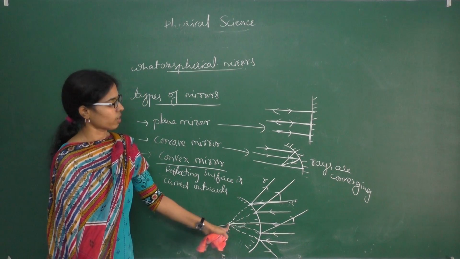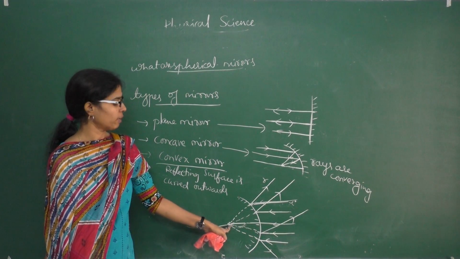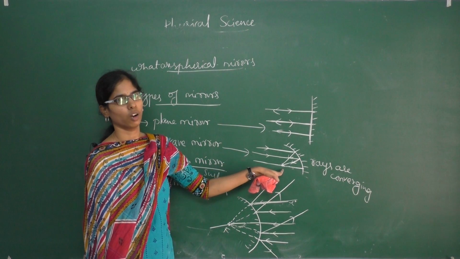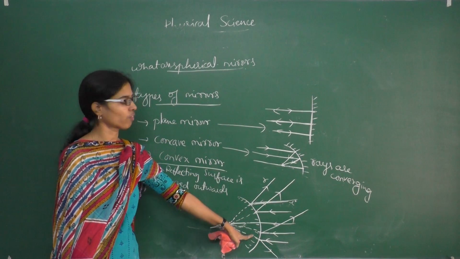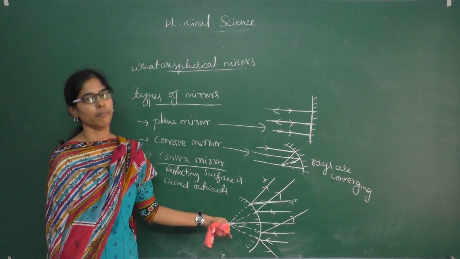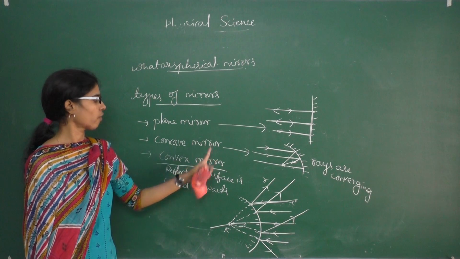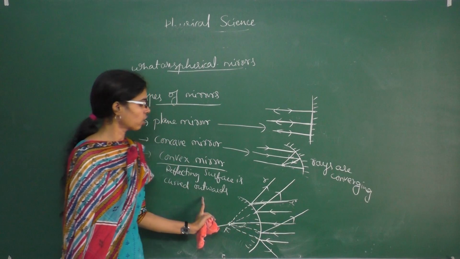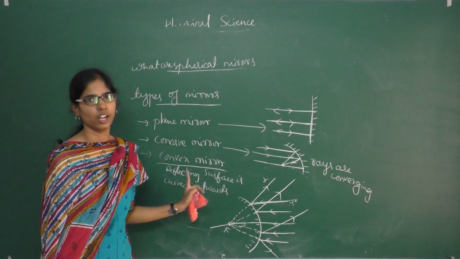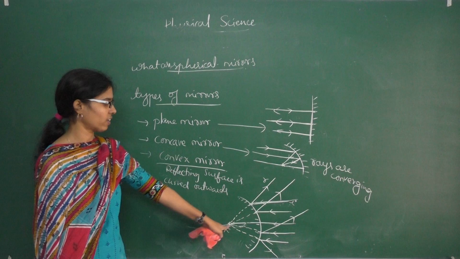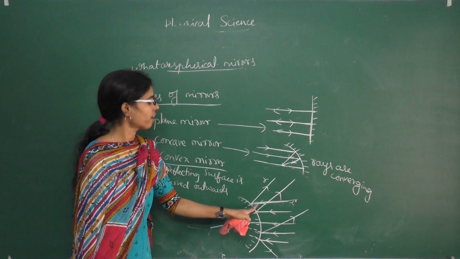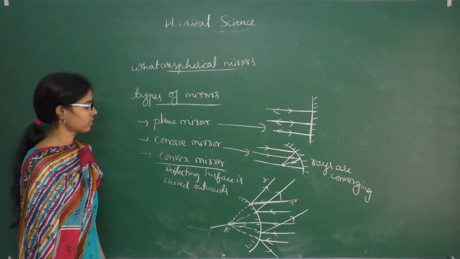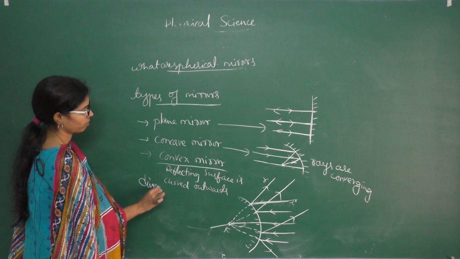In a concave mirror we observe the focus in front of the mirror, but in a convex mirror, the focus is found behind the mirror. That is the difference between convex and concave. A concave mirror is a convergent mirror, and a convex mirror is a divergent mirror. Divergent means the reflected rays move away from the surface, so that's why we call it a divergent mirror.